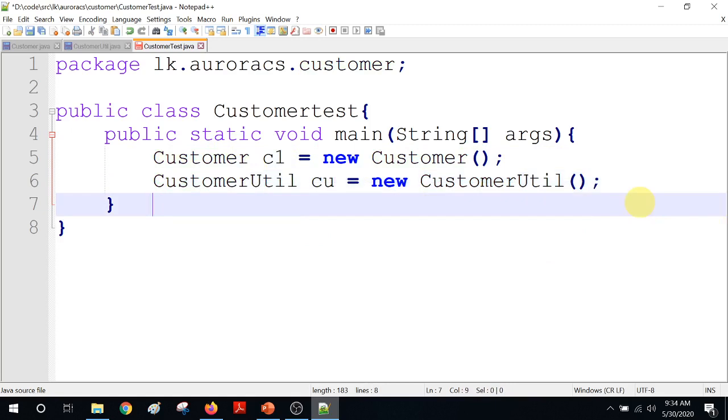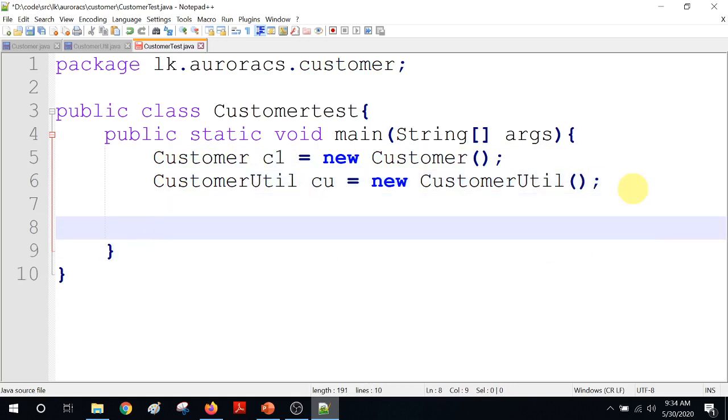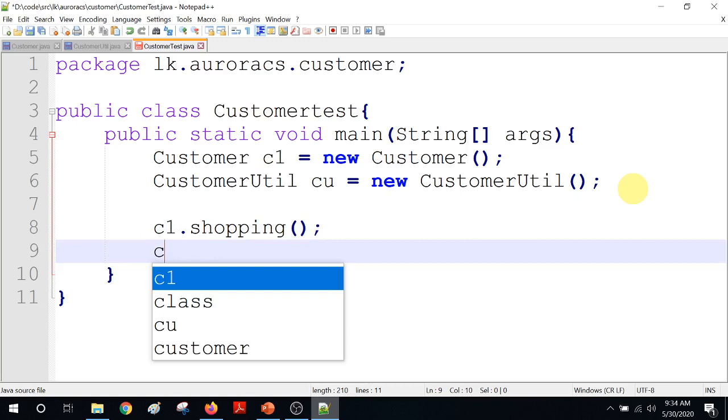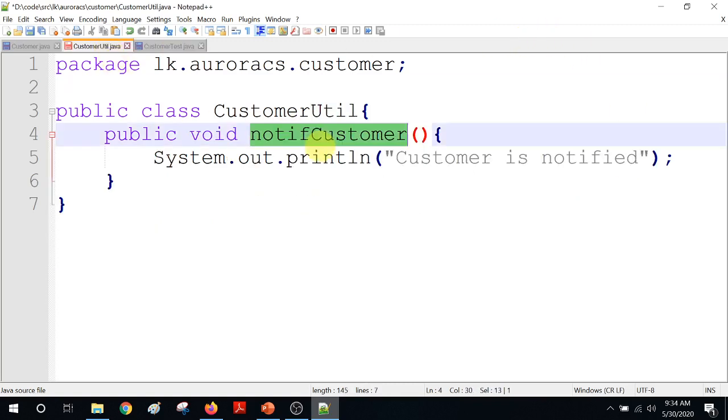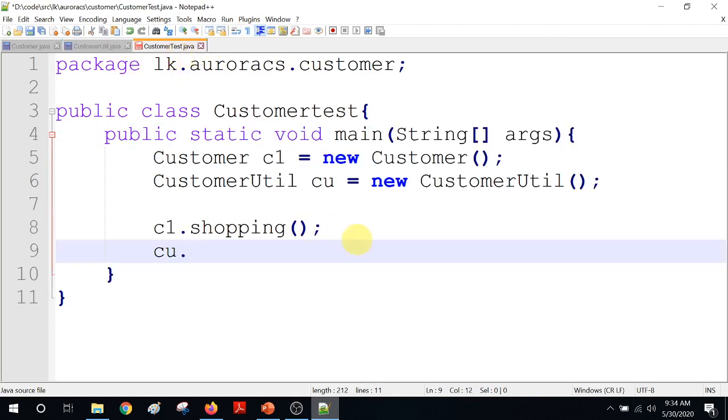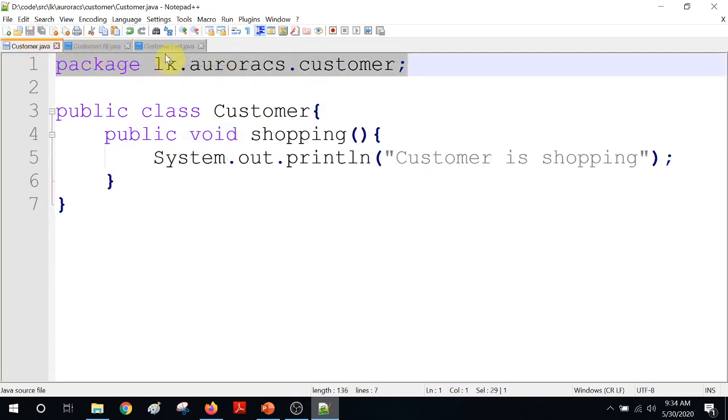Then I'm going to call my customer c1's shopping behavior. From my customer util object, I'm going to call the notifyCustomer behavior. So let's hope that I have made no spelling mistakes, and I'm going to compile it now. Package statements are there in all three classes.